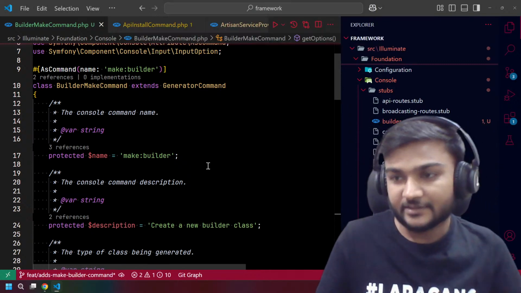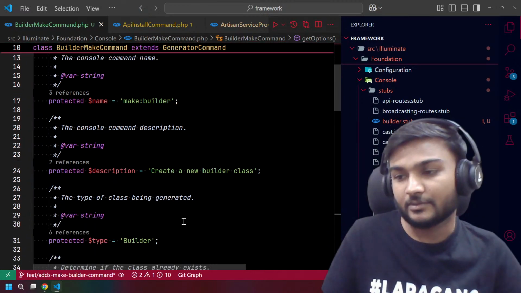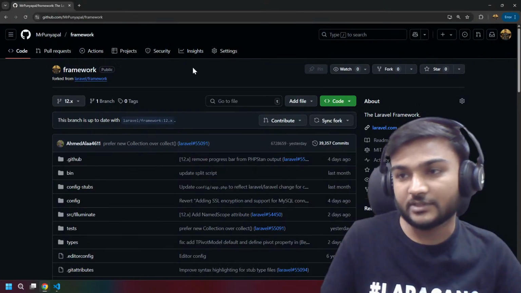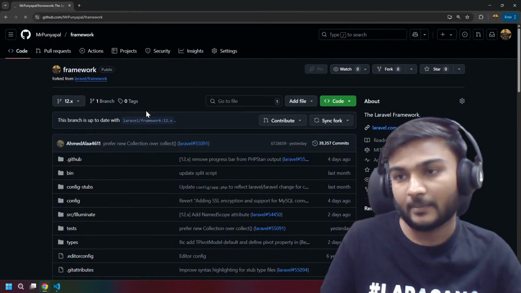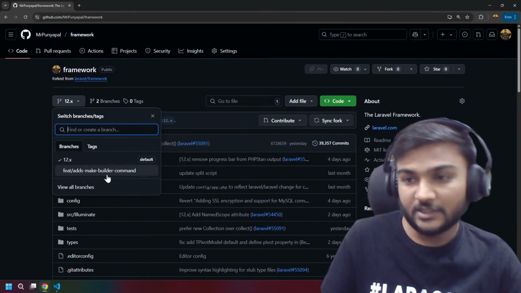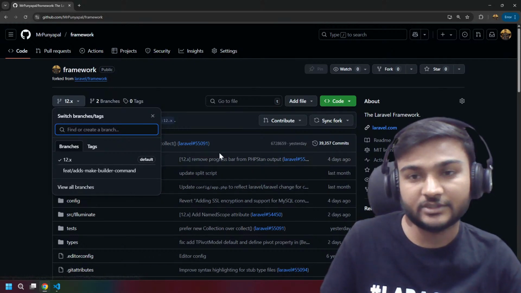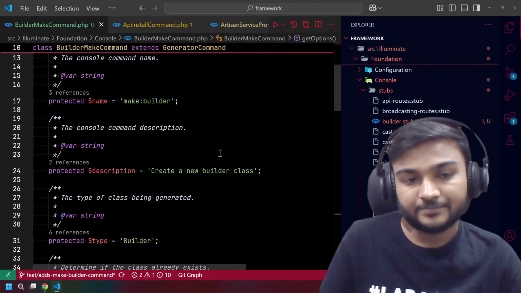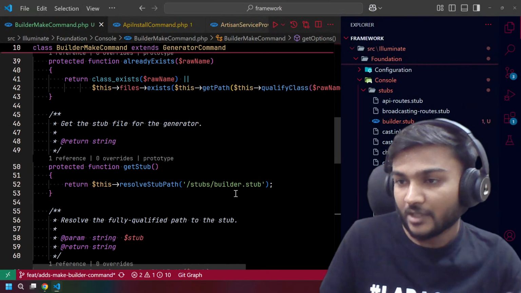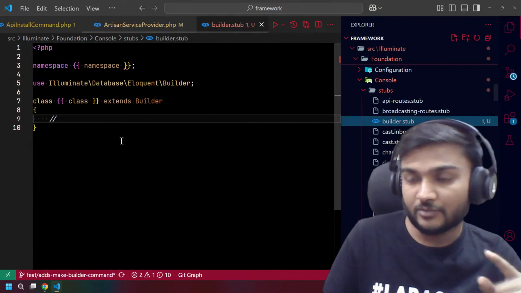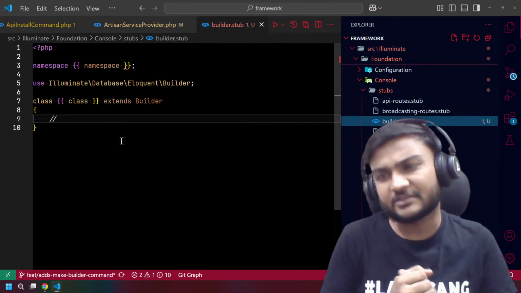And let's try to publish it, so we can see if it will work. See, we already have this branch over here, so it is connected to the same remote. Okay, so we already added the builder stuff. Now we're going to update the builder stuff.